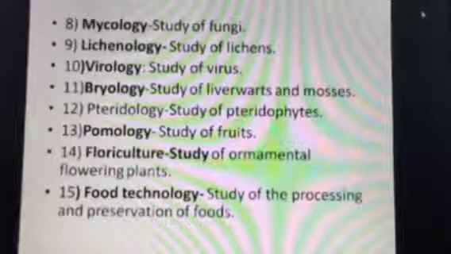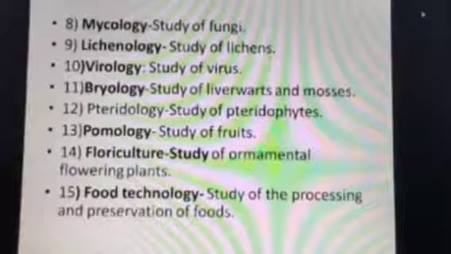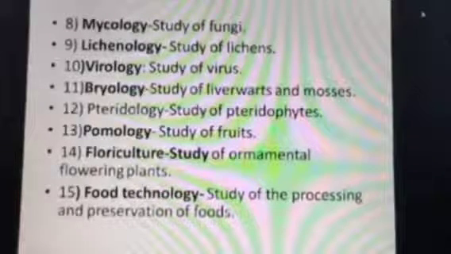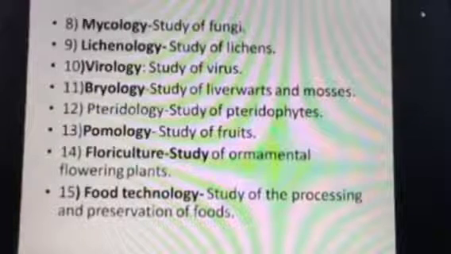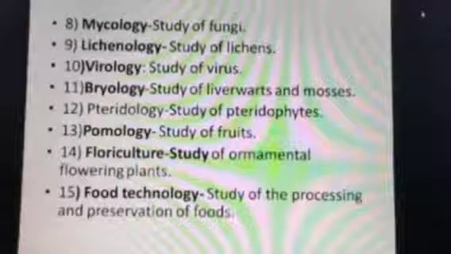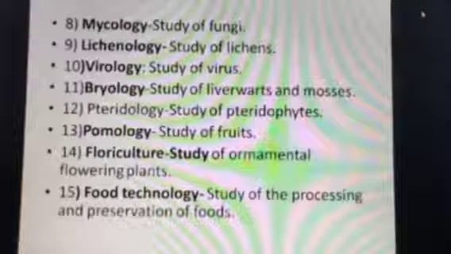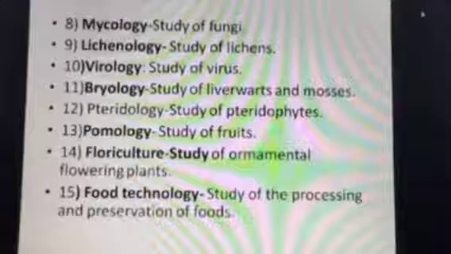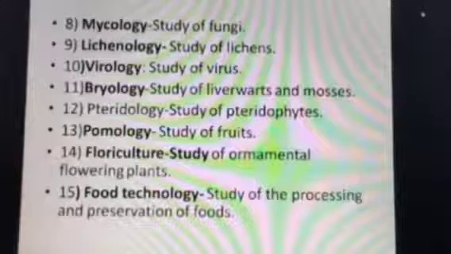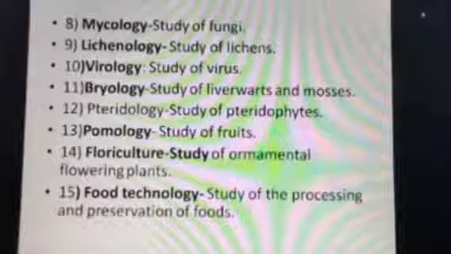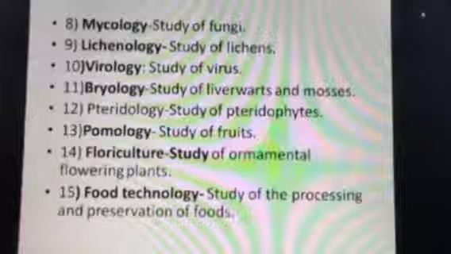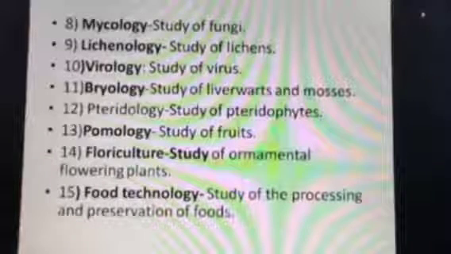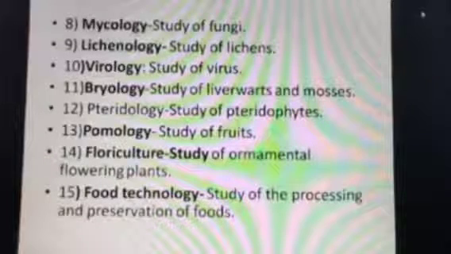Next is study of fungi. You may be familiar with mushroom or yeast and all these things. These are fungi. They cannot prepare their own food. So study of those plant or plant-like organism is called mycology. Why fungi cannot prepare their own food? Because they don't have the chlorophyll. So next is lichenology. What is study of lichens? What is lichen? Lichen is association of algae and fungi, if I say.